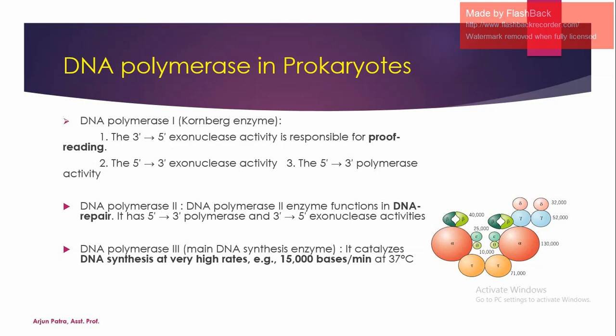Proofreading means if any mistake takes place during the polymerization in between the nucleotide bases, then DNA polymerase 1 is responsible for the proofreading. Other activities are also here: exonuclease activity and polymerase activity.